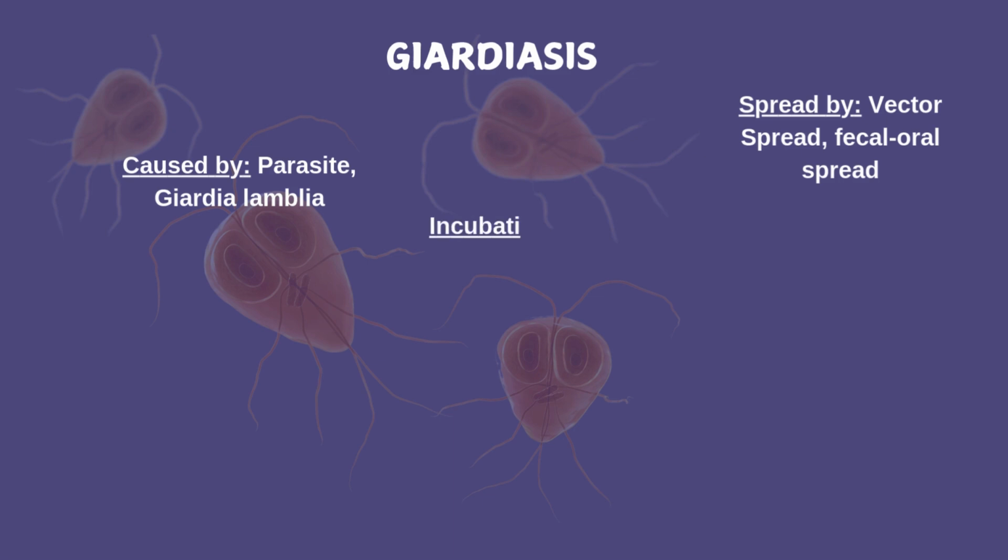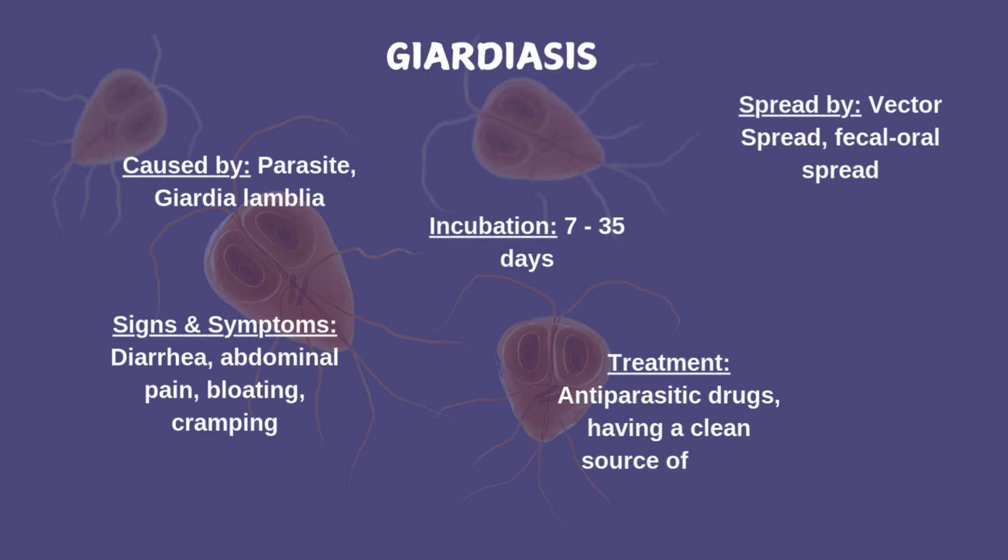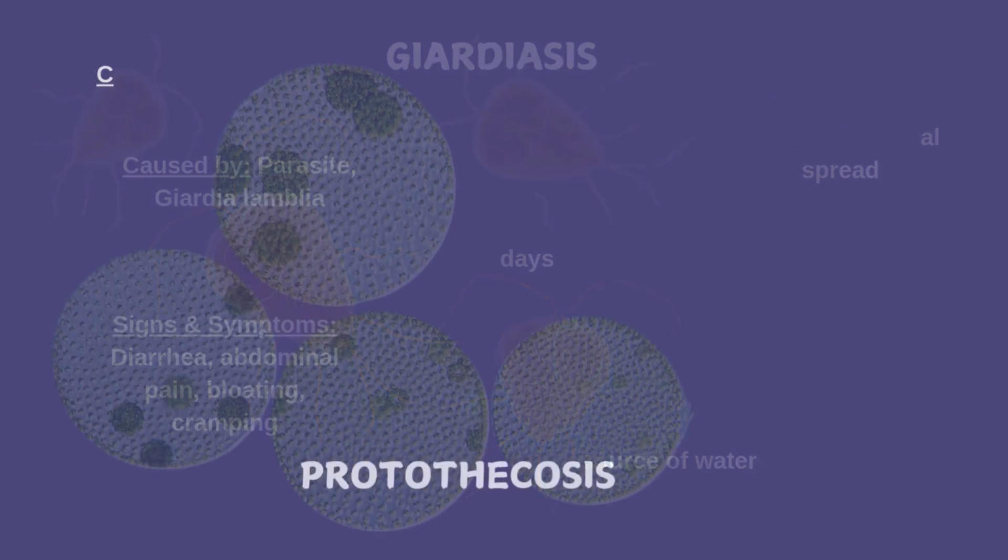The incubation period is 7 to 35 days. Signs and symptoms include diarrhea, abdominal pain, bloating, and cramping. Treatment of the Giardia parasite is to have good water sanitization methods, and, if contracted, treatment with antiparasitic drugs. As Giardia often causes lots of loose stools, treatment for dehydration is often needed as well.